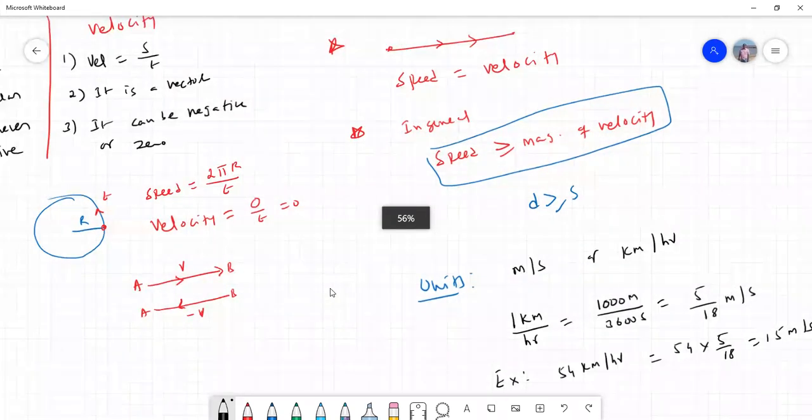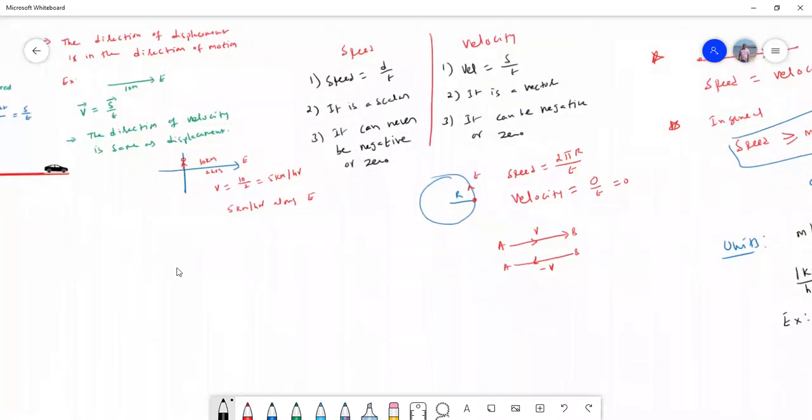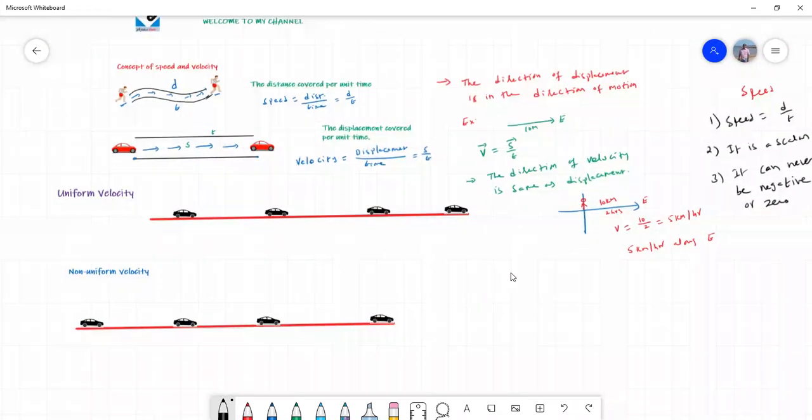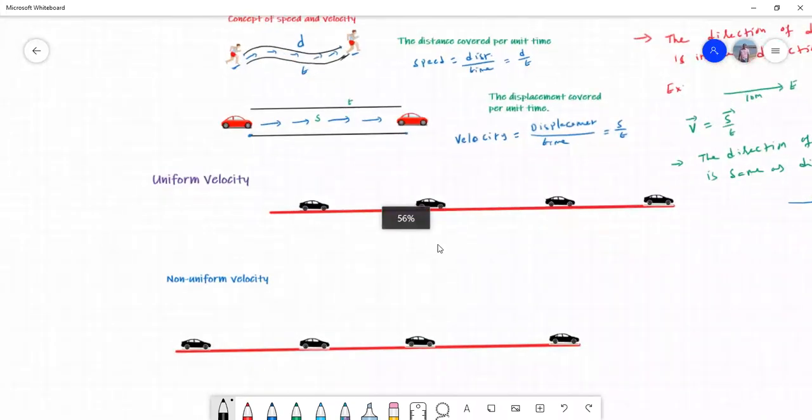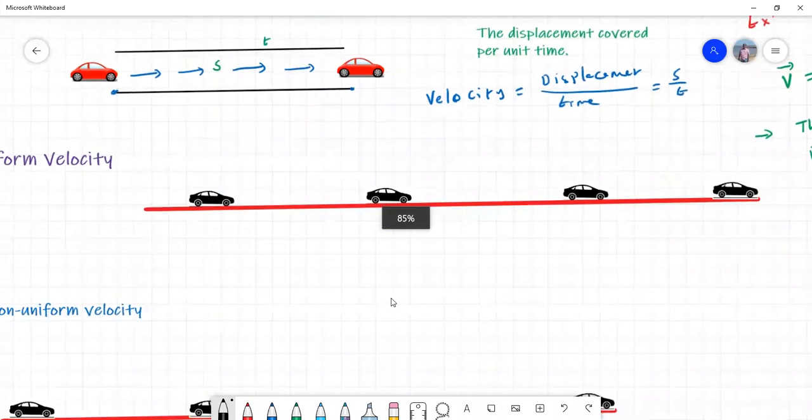So till now we understood what is speed, what is velocity, which is positive, which is negative, why speed is always greater than or equal to velocity, when it is equal, and when velocity becomes zero. Now, let me explain the next topic: what is meant by uniform velocity.